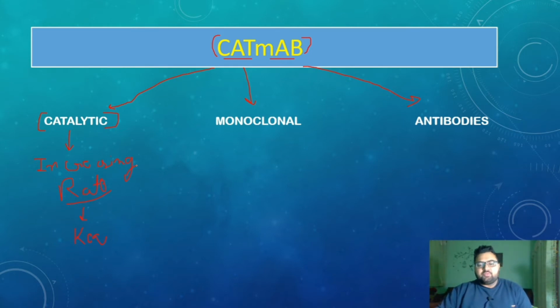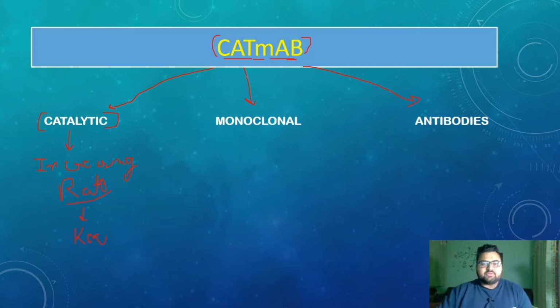If 100 products are being converted from the substrate, then we will get 1000, or multiple times the product that we get without the use of enzyme. So catalytic monoclonal antibodies, catalytic is their function, they are catalyzing.